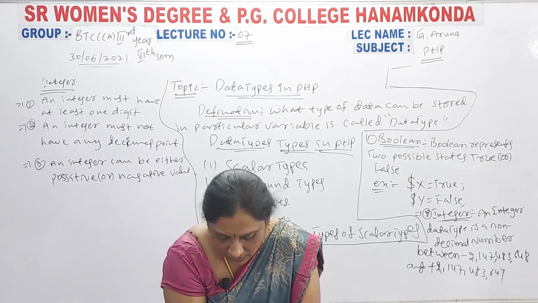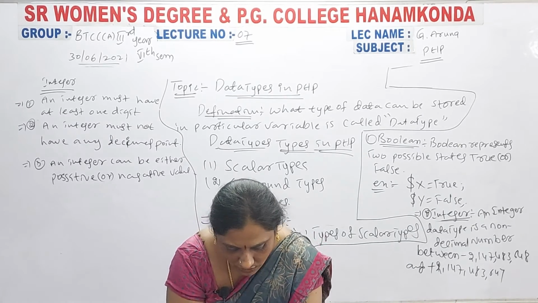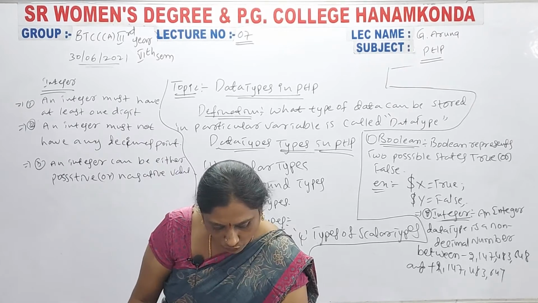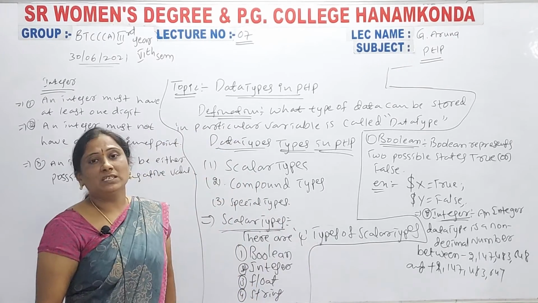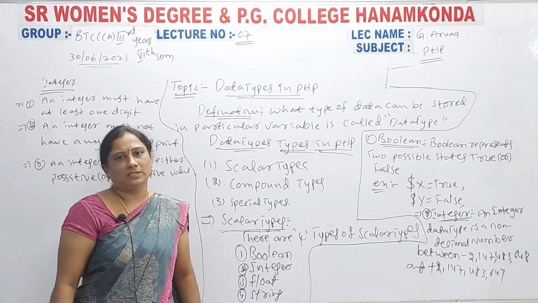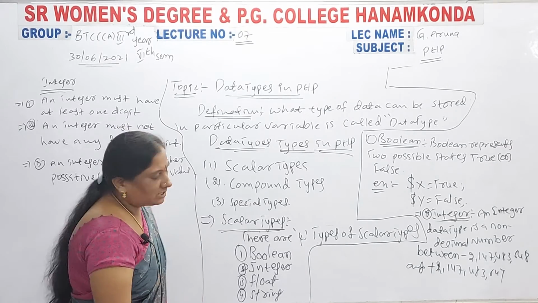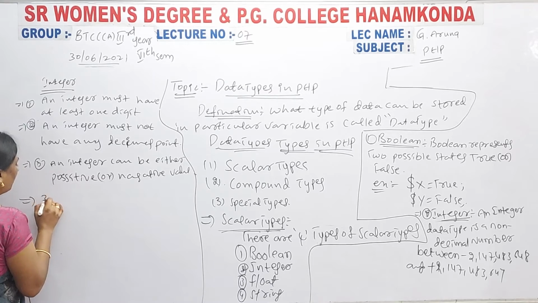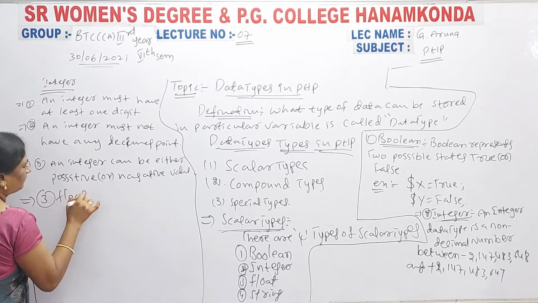Next one, what is that? The next data type is the float data type. Third one is the float data type. These are which data types? These are scalar data types. So next one is the float data type. You have to write it. Third one is the float data type.